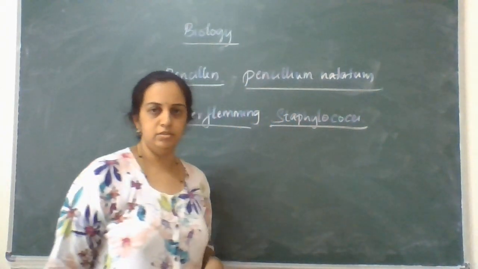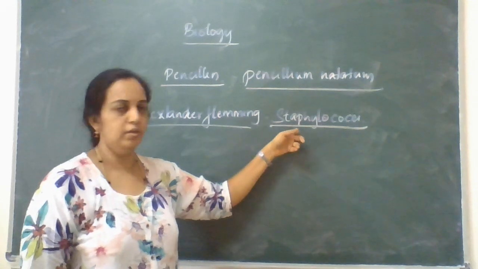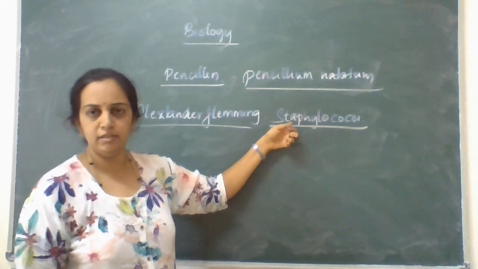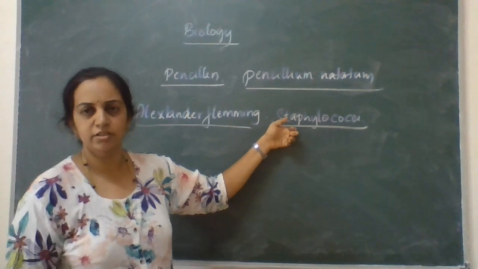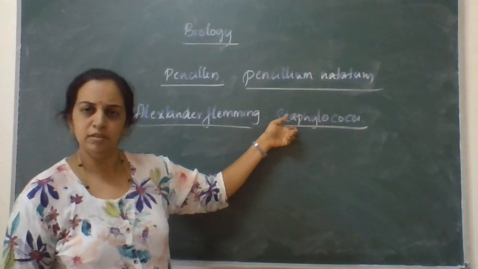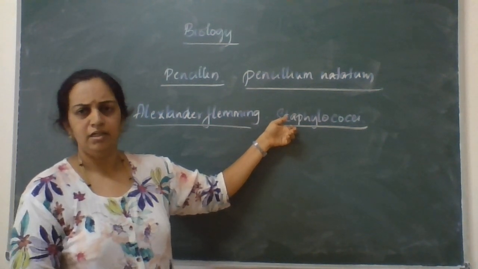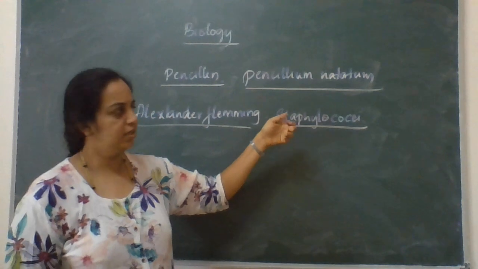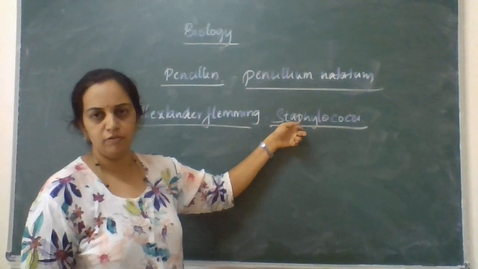His work is not on the fungi Penicillium notatum, his work is on the bacteria Staphylococcus. He used to grow this bacteria in a culture medium, and the colonies produced, he used to study their growth, nature and shape.